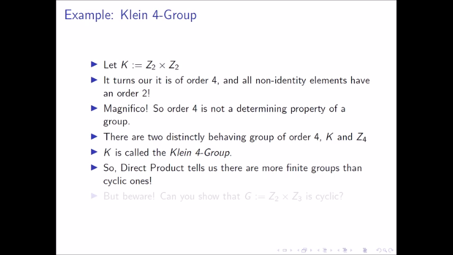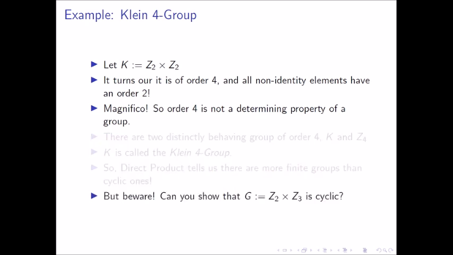So are all direct products of two cyclic groups different from cyclic groups? No, be careful, be careful. G, defined as Z2 cross Z3, turns out to be cyclic. In fact, Z2 cross Zn for any odd n turns out to be cyclic.